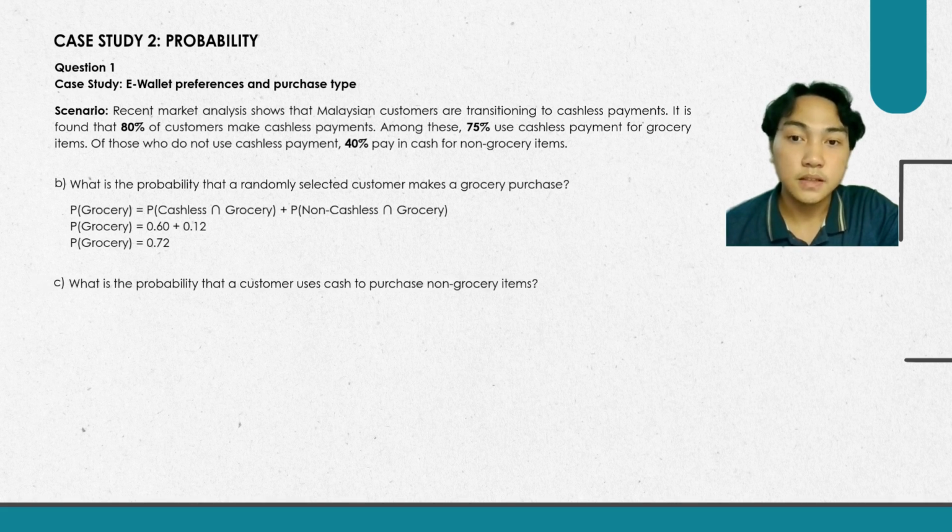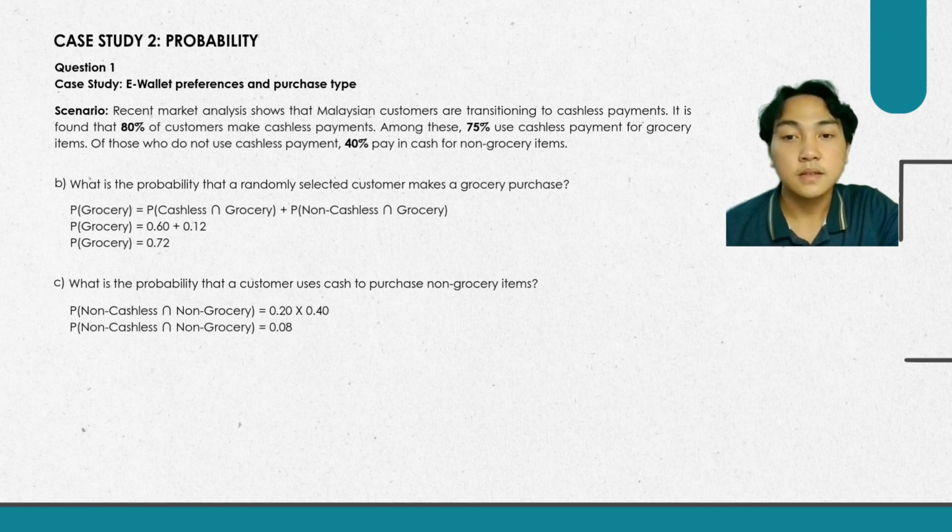For question 1C, what is the probability that a customer uses cash to purchase non-groceries items? So the probability is non-cashless intersect with non-groceries. So 0.20 times with 0.40, we get 0.08.